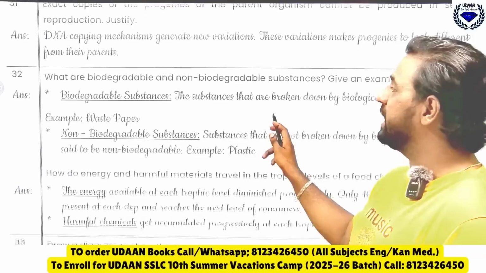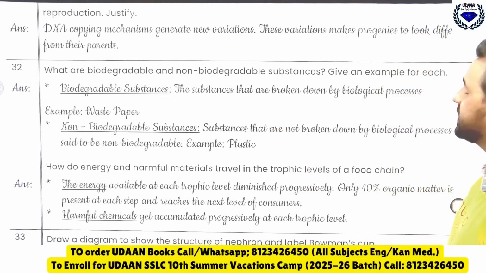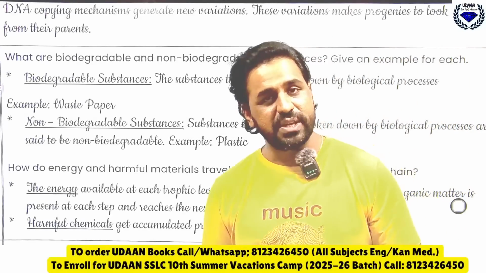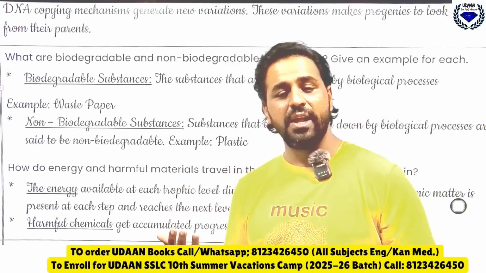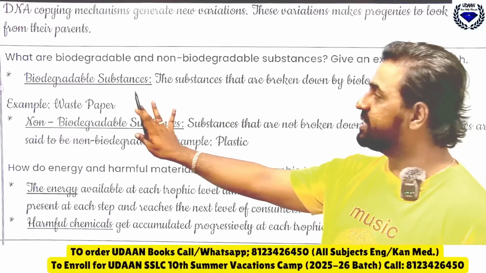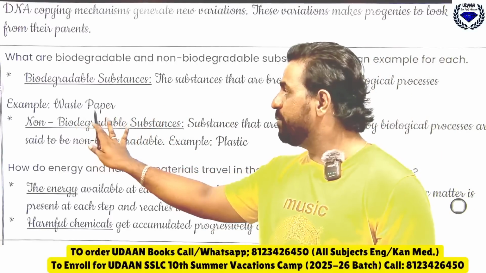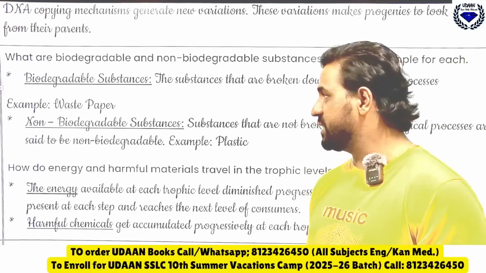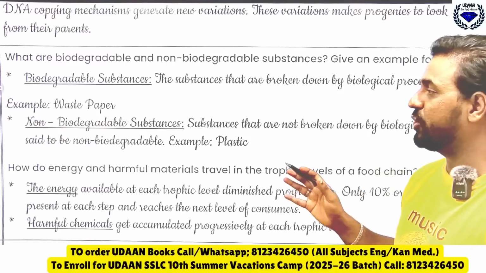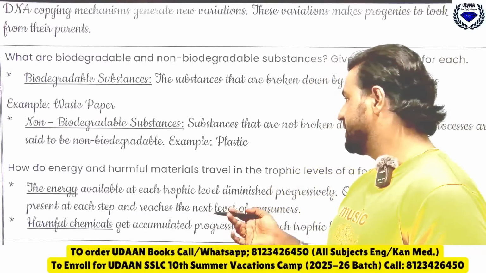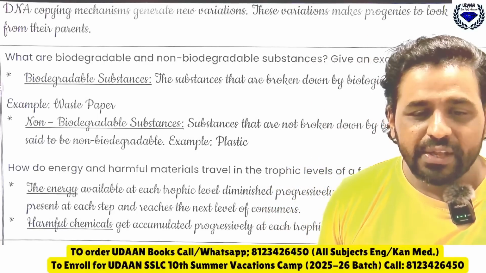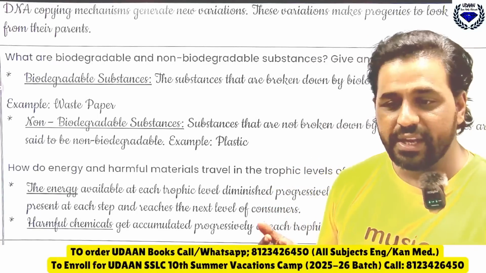Then what are biodegradable and non-biodegradable substances? Give an example for each. You know, what are biodegradable substances? Those substances which are broken down by biological processes. See, the substances that are broken down by biological processes, we call them biodegradable substances. Example, waste paper. Similarly, what are non-biodegradable substances? Substances that are not broken down by biological processes are said to be non-biodegradable substances. Example, plastic, rubber, glass. Okay, very good that most of you are giving the right answers.